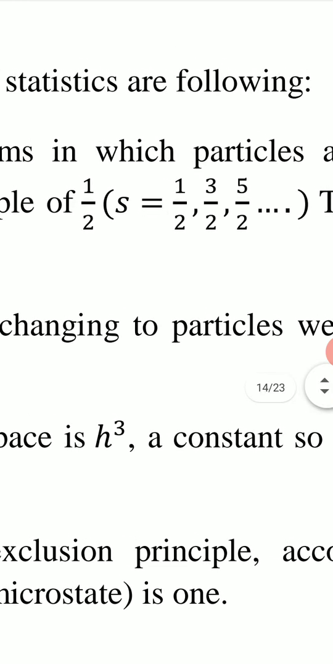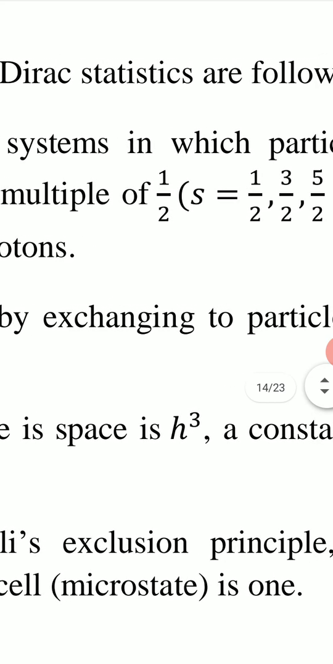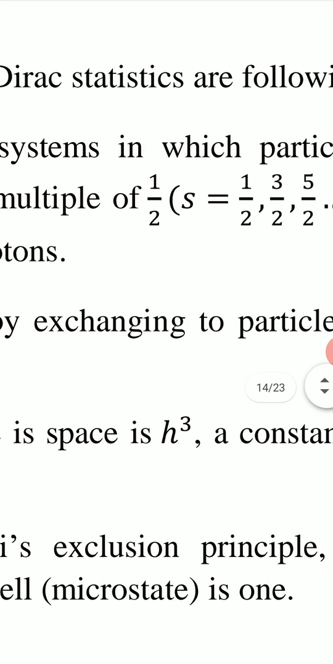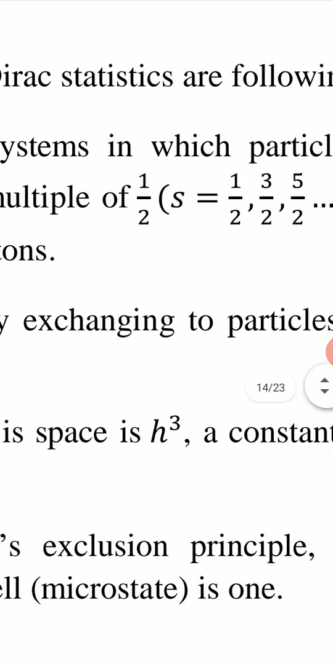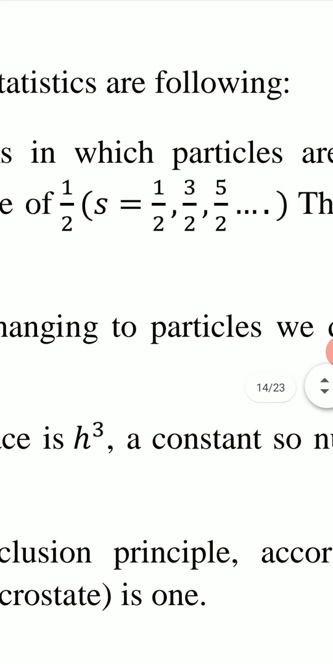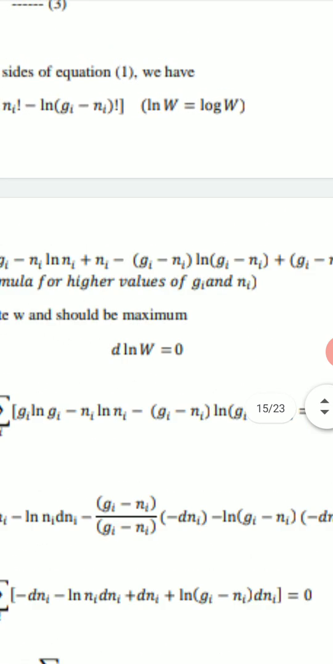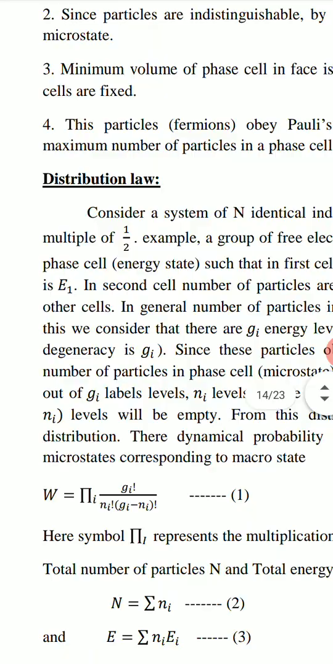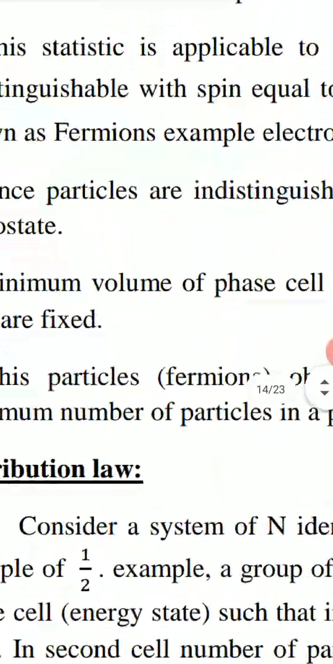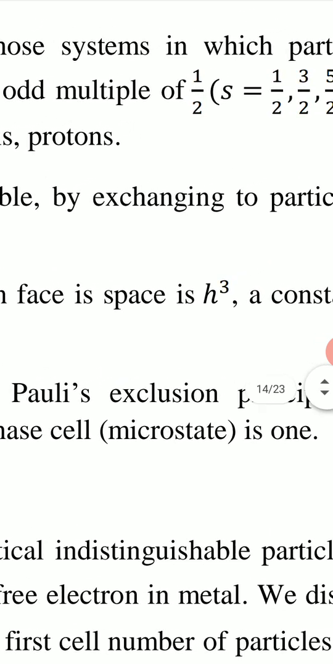It is multiplication of 1 by 2 by odd number 1, 3, 5. Odd number 1, 3, 5 multiplied by half. So this statistics, Fermi-Dirac statistics, is applicable to those particles which are identical and indistinguishable and have spin equal to odd multiple of half.